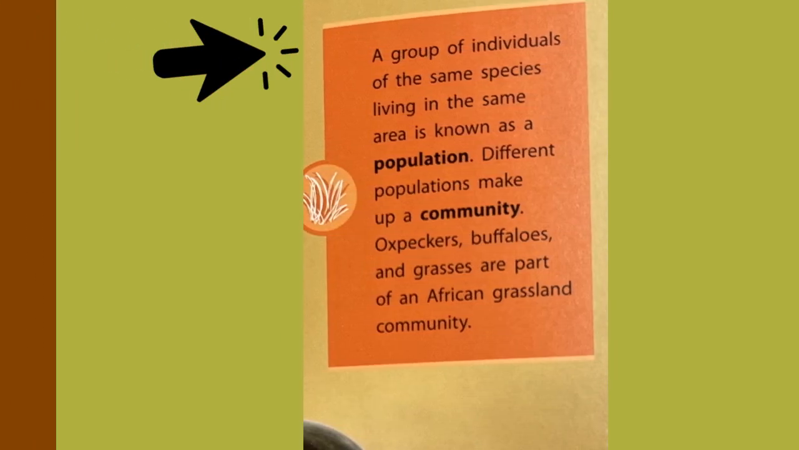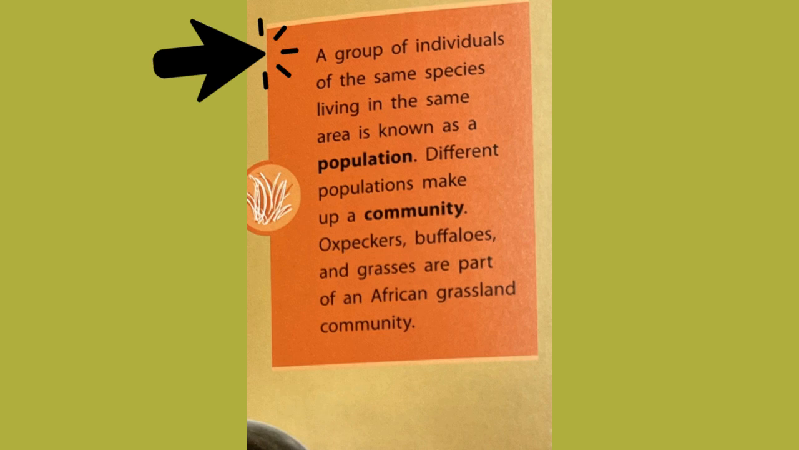A group of individuals of the same species living in the same area is known as a population. Different populations make up a community. Oxpeckers, buffaloes, and grasses are part of an African grassland community.